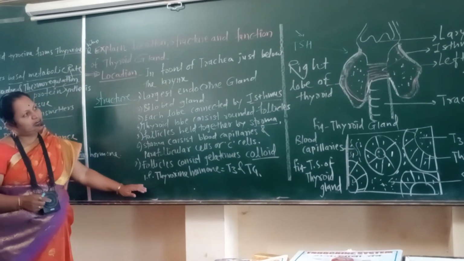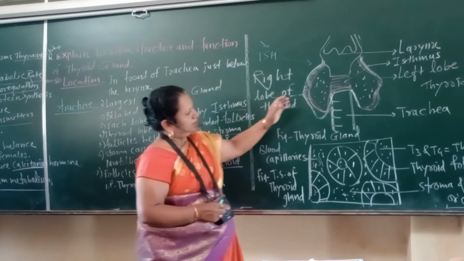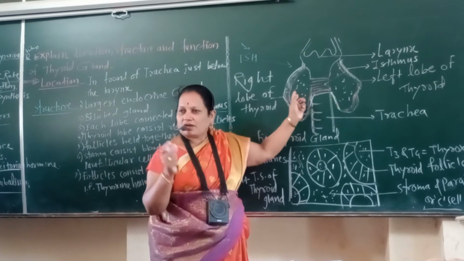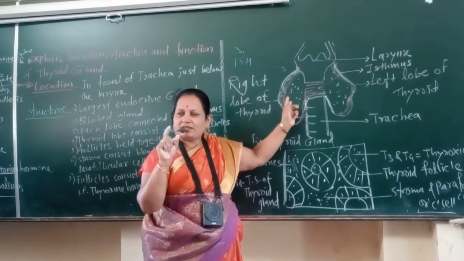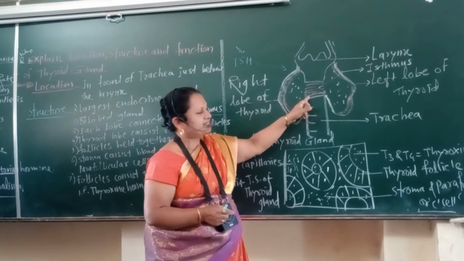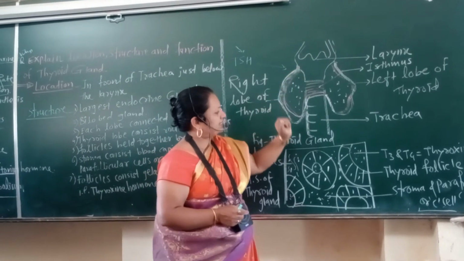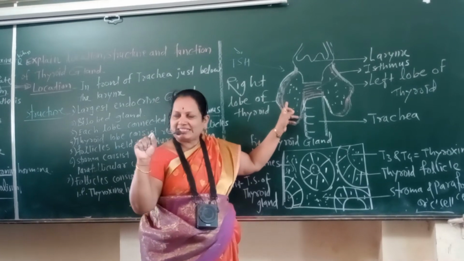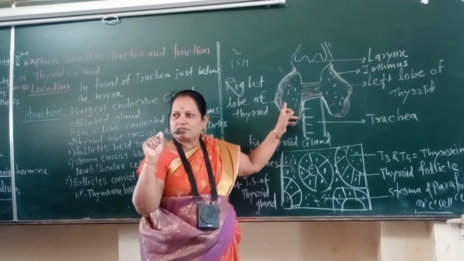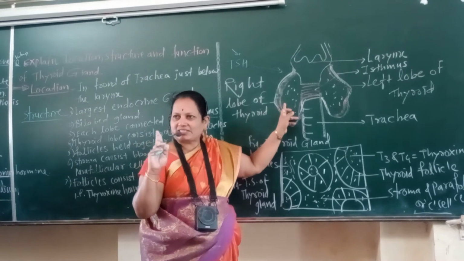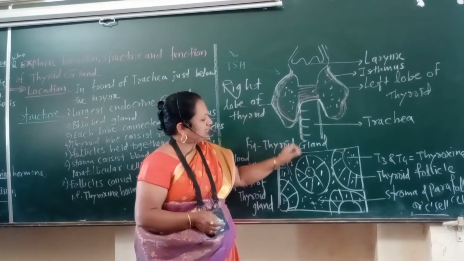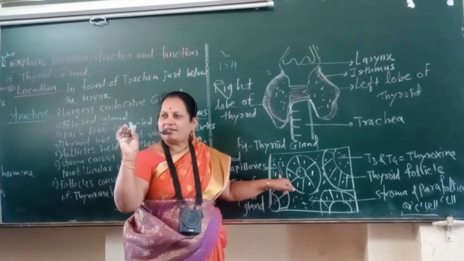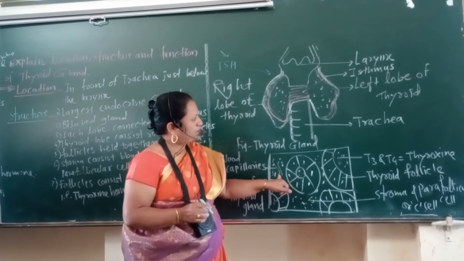Here, the thyroid gland is present in front of the trachea, on both sides of the trachea. Two lobes are present which are connected by the isthmus, just below the larynx. Each lobe consists of many thyroid follicles. These follicles store and secrete thyroxine hormone. The follicles are surrounded by stroma, which consists of blood capillaries, nerves and other connective tissue.